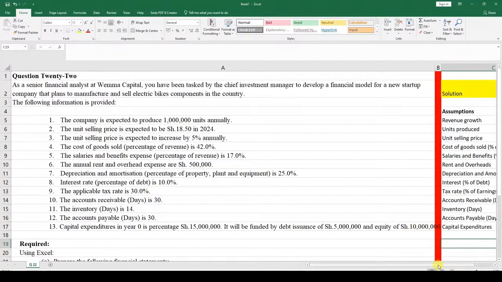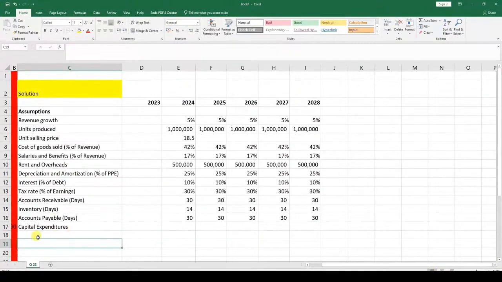So we can now say debt issuance, it could be either issuance or repayment. When you repay debt, it becomes a negative value. When you are issuing, it becomes a positive value.